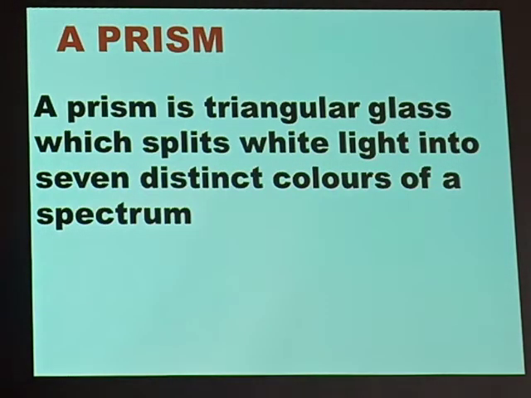That means that when white light passes through a prism, that white light refracts or it bends. Now, in the process of white light bending, the 7 colors end up separated and therefore forming a spectrum. Now, what is a prism? A triangular glass which splits white light into 7 distinct colors of a spectrum.